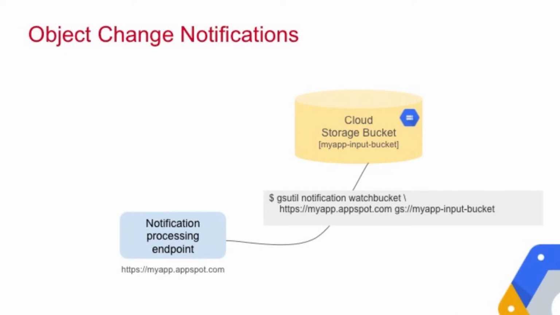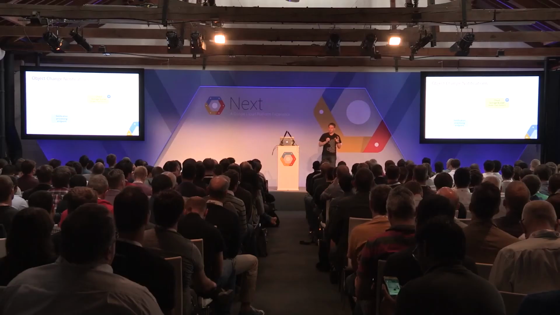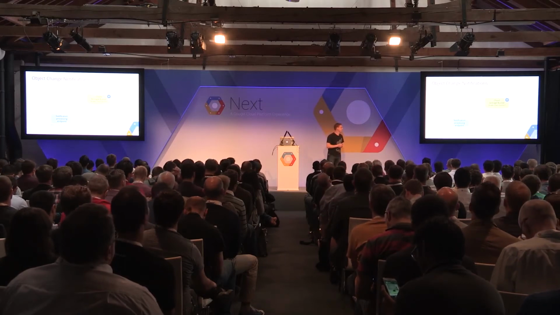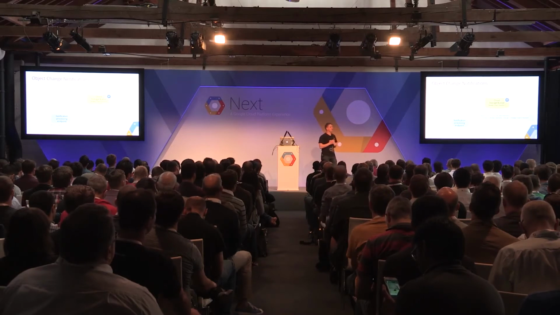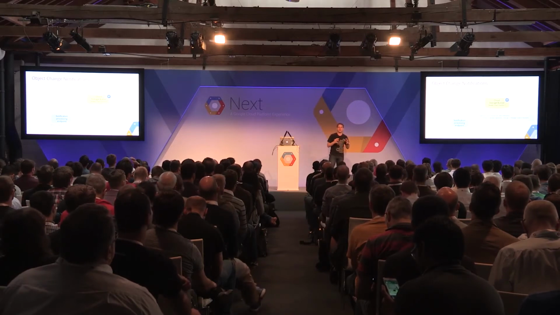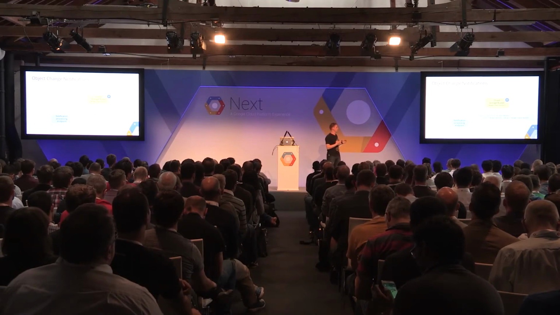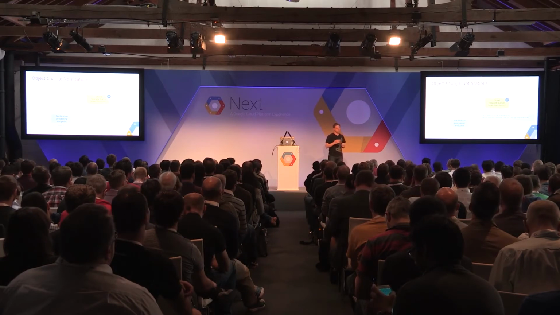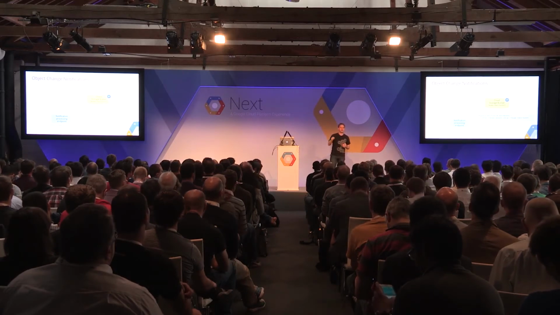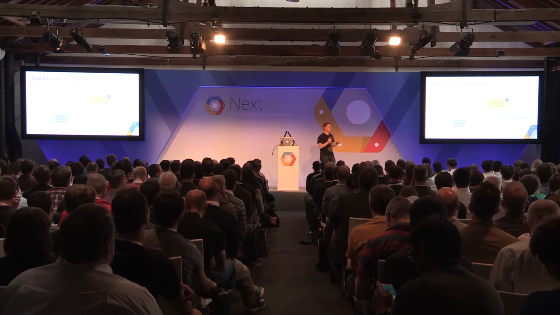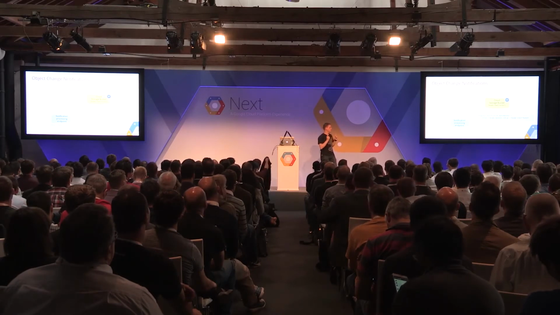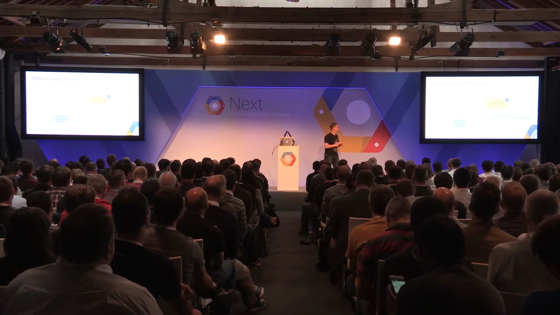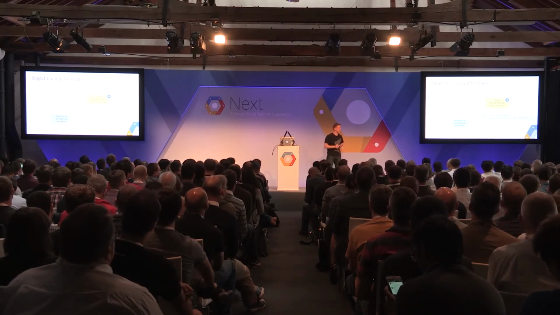So let's go into the detail for our demo. What did we do? We created a cloud storage bucket. Let's call it my input bucket. And we wanted to have a notification sent once something changes in this bucket. You can do that with a single command on the CLI, and you use gsutil. You register the endpoint where the notification is sent to, and you name the bucket, which is a global naming scheme. You name the bucket where the notification should be triggered. So you do that once, and then it's done.